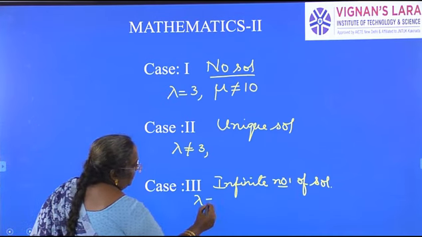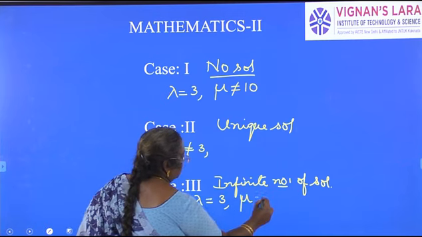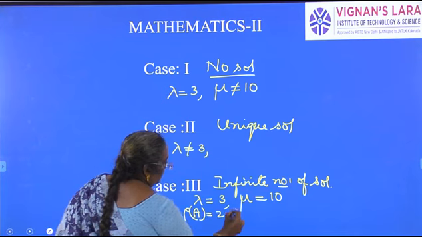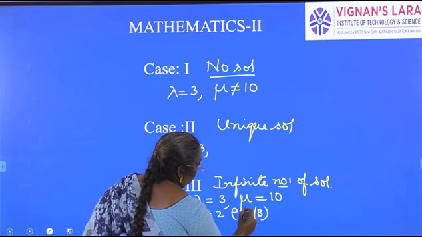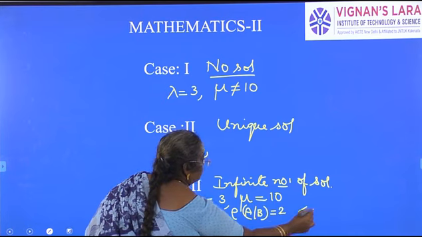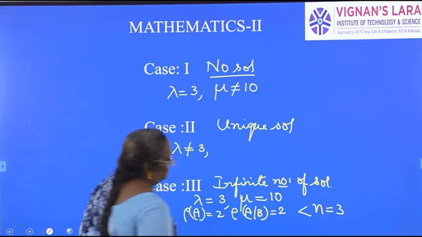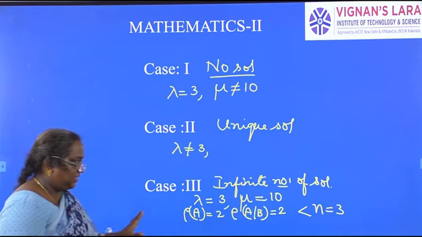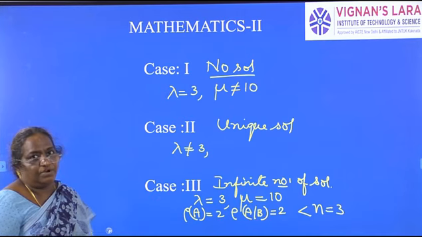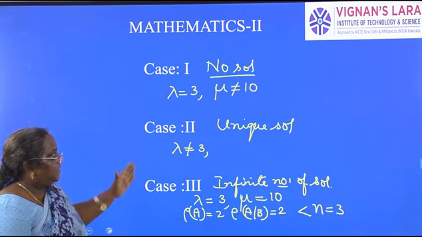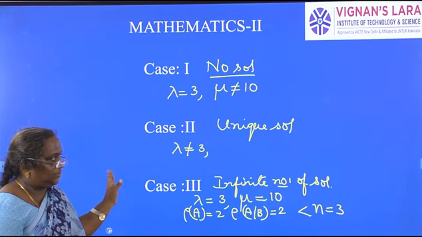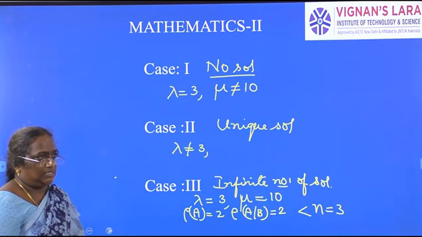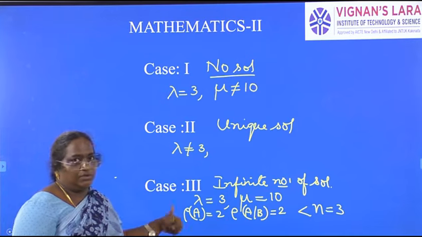Means lambda is equal to 3, mu also is equal to 10. Then rank of A is equal to 2, rank of augmented matrix is also equal to 2, which is less than n equal to 3. So lambda is equal to 3, mu is equal to 10. In this case, the system has infinite number of solutions. So these are the three cases for the given system to have no solution, unique solution, infinite number of solutions. Right? So with this we will conclude. We will continue.